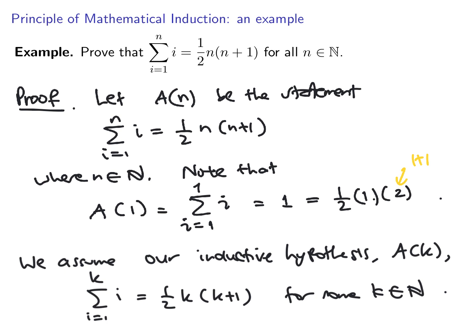We assume our inductive hypothesis. Now we're going to check if Ak+1 is true or not. So let's see. What is Ak+1?